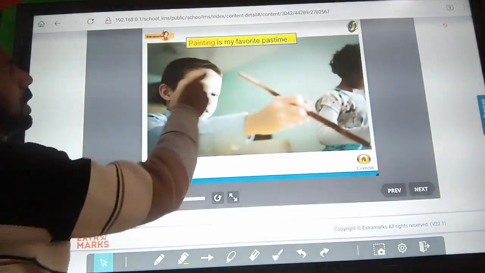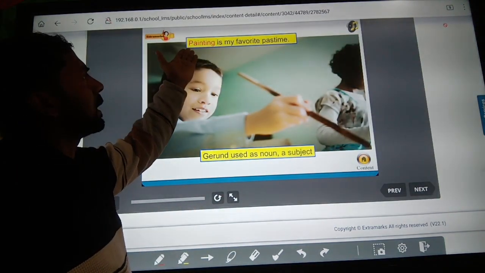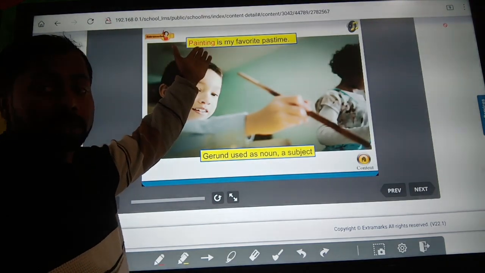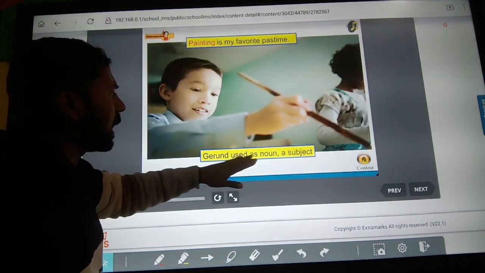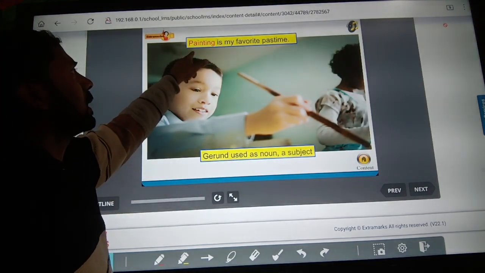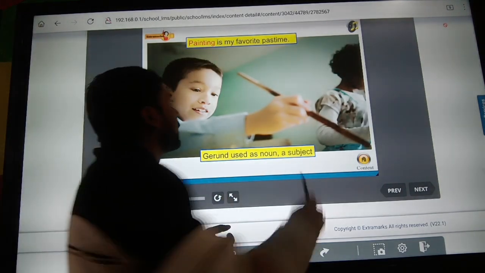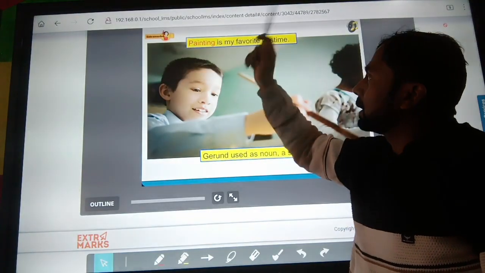Painting is my favorite pastime. So painting is a gerund, the ing form of the verb. Okay. So painting is my favorite pastime. A gerund is used as a noun or as a subject. So in this sentence, painting is a verb form, but used as a participle. So it is a verb, and it works as a subject.